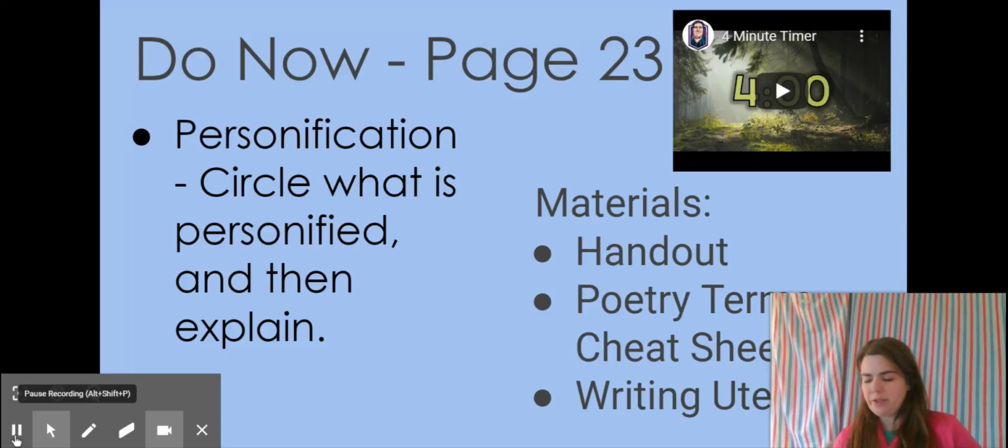So what you are going to do is go through your 5 examples on page 23. And you are going to indicate what is being personified by circling it. And then you are going to explain why it is an example of personification. So do this and stop the timer, and I will explain the examples in a couple of minutes after you restart the video and see how you do.